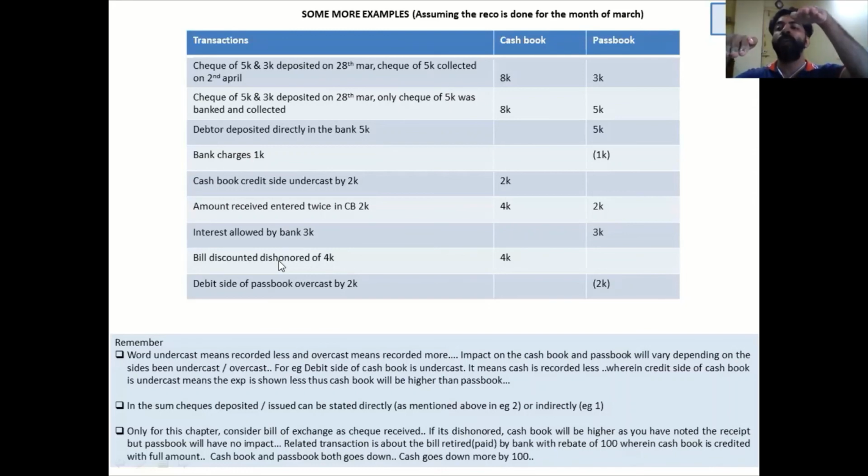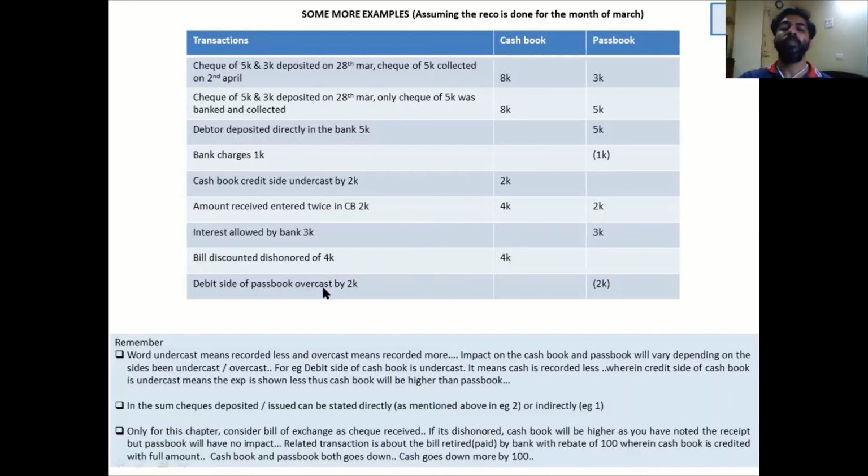Then I go to the bank and deposit the check, but the check bounced. That means in my passbook, I did not get any money. So if I'm doing this sum as per the cash book, I have to reduce my cash book. So bill discounted dishonored means check bounced in simple words. You will never go wrong with this transaction.